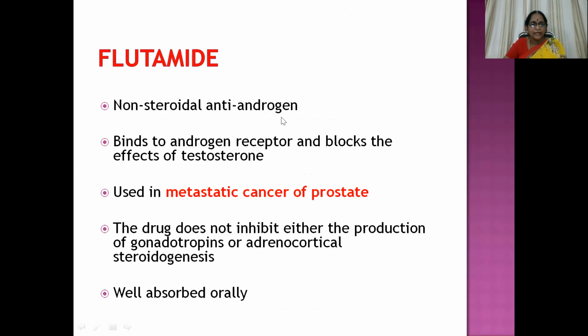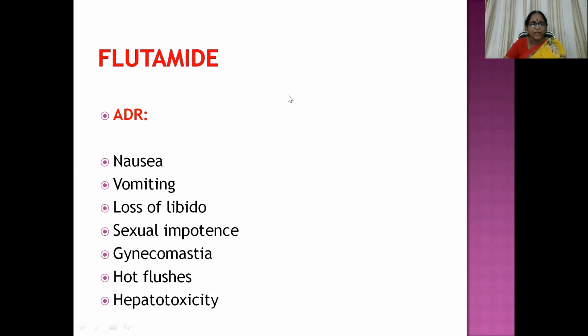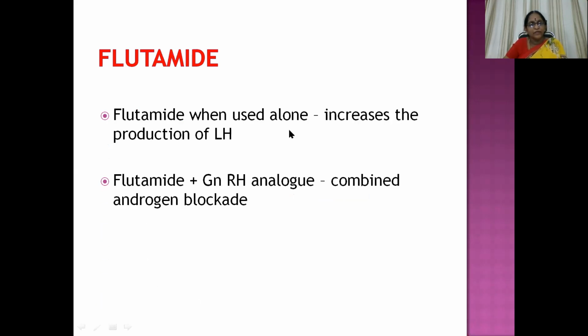So flutamide is a non-steroidal anti-androgen that binds to the androgen receptor and blocks the effects of testosterone. Used in metastatic cancer of the prostate, the drug does not inhibit either the production of gonadotropins or adrenocortical steroidogenesis, because its action is only at the level of the receptor. Well absorbed orally. ADRs are nausea, vomiting, loss of libido, sexual impotence, gynecomastia, hot flashes, and hepatotoxicity. When flutamide is used alone, it increases the production of LH because there is no negative feedback.